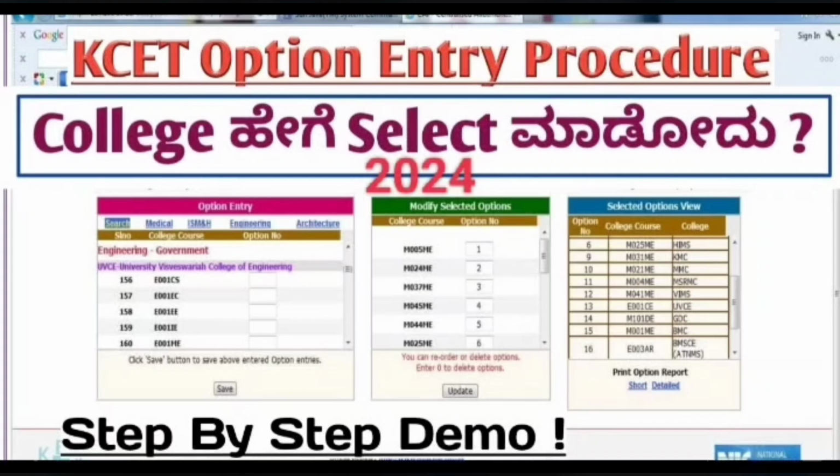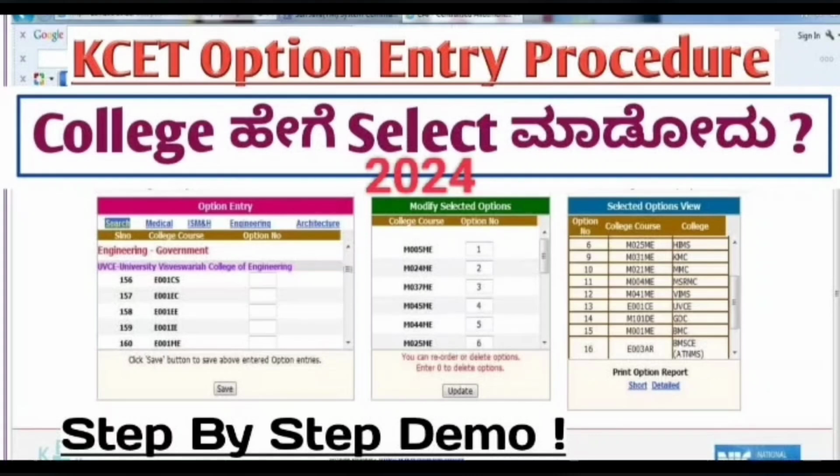For this only you have done your 12th, written your KCET exam and got a ranking. In this step, if you do the option entry well, you will get a very good college. And if you do any wrong option entry, you will get into a very bad college, which will ruin your future also. In this tough time, getting a good college is very important. Why do people want a good college? Because they want placements. So option entry plays a very important role.